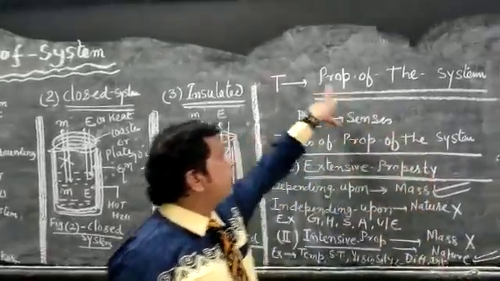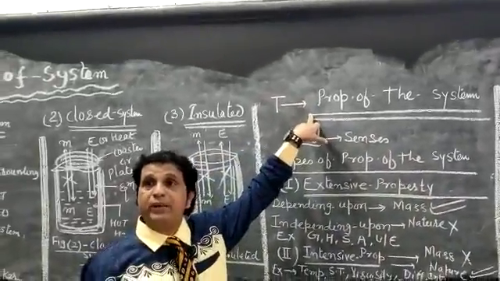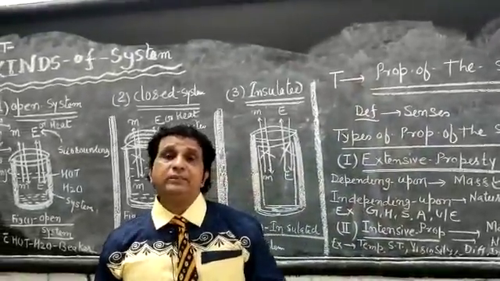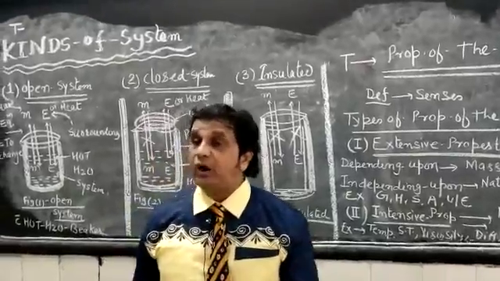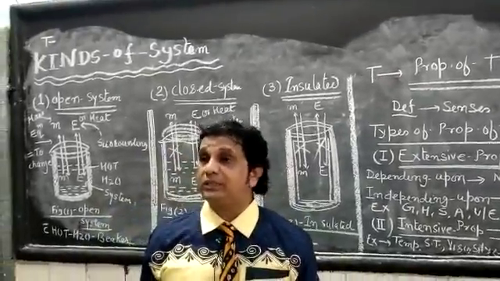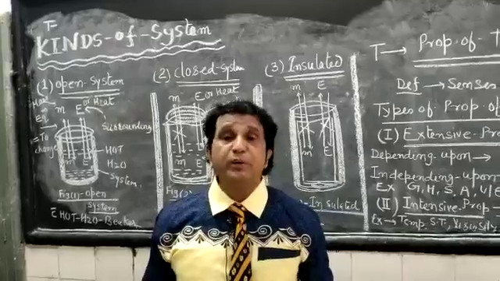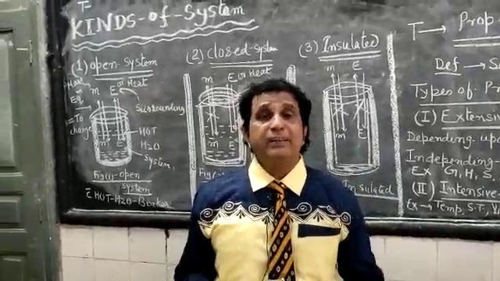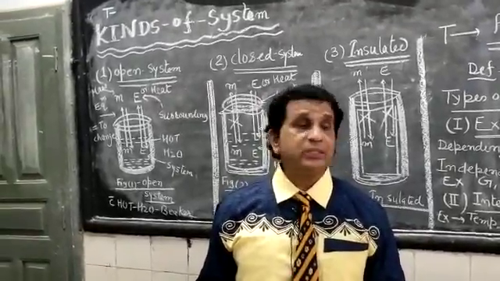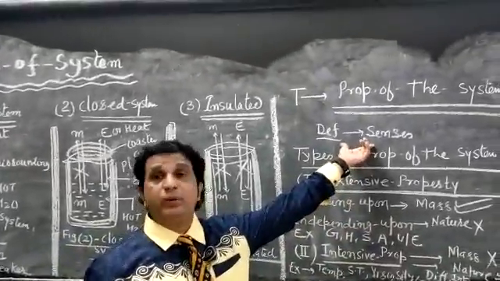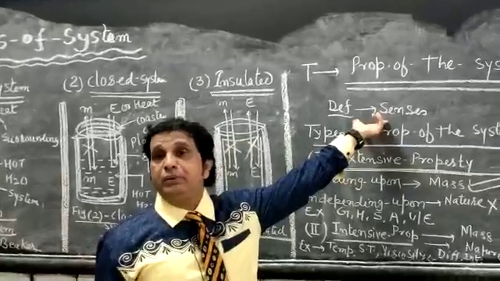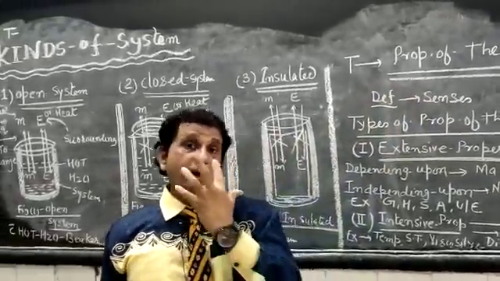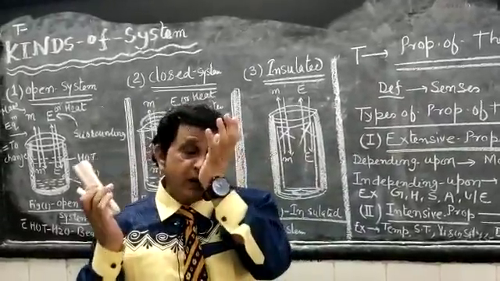Now the next topic we are going to define is the property of the system. How will we define the property of the system? The property of a human being is land, money. But in the case of the property of the system, one can define it as that which can be realized by the senses, like our nose, our eye, our ear, our hands.